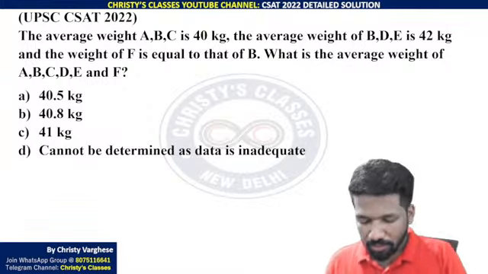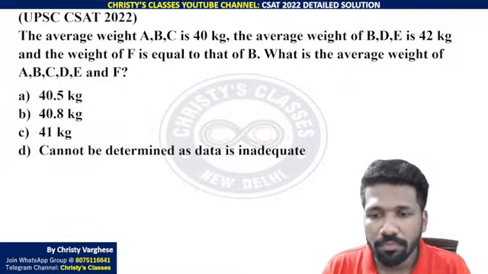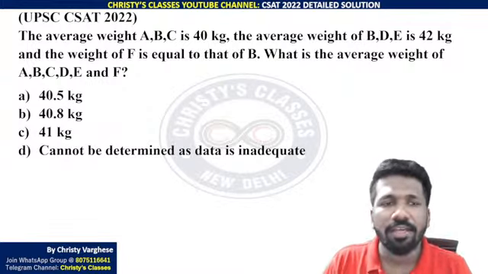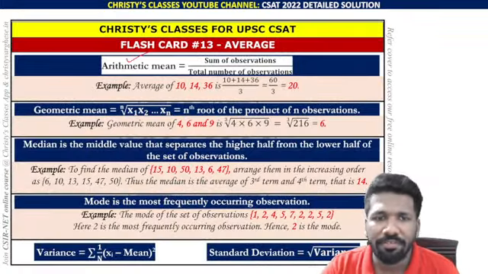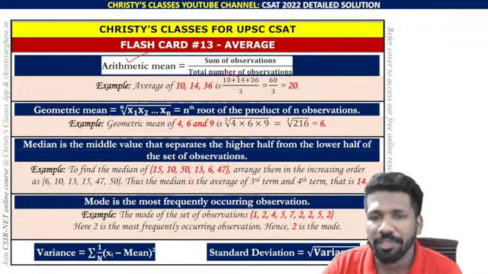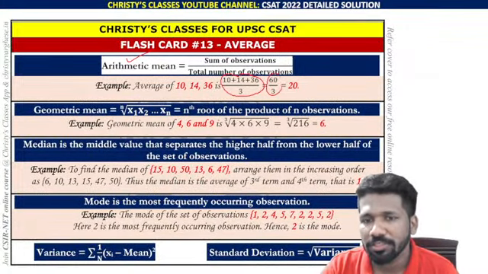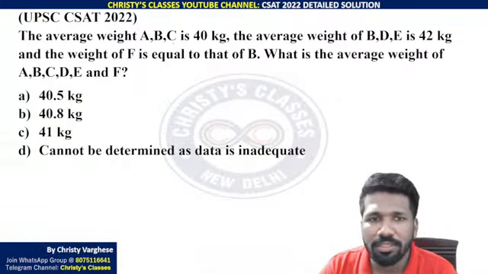Okay, we'll go a little faster. So listen very carefully. The average weight of ABC is 40 kg. What is average? If nothing else is mentioned, average means arithmetic mean. Sum of observations divided by number of observations is average. So that means (A plus B plus C) by 3 is 40.